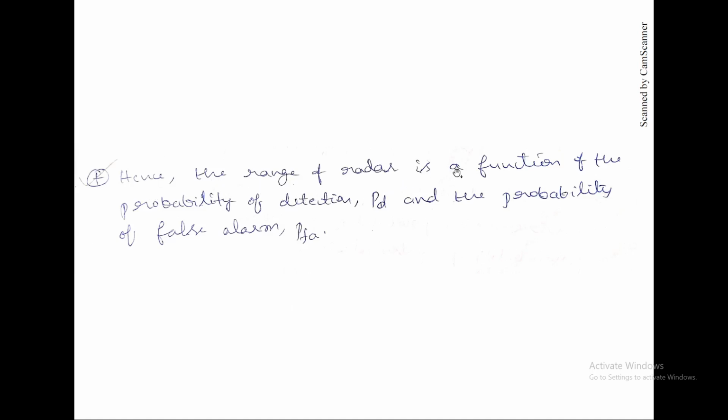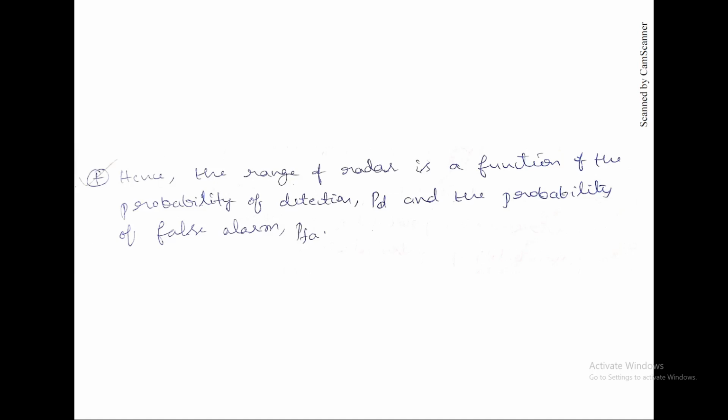Hence the range of the target radar is a function of the probability of detection PD and the probability of false alarm PFA. So these two terms should also be included in the radar equation. The probability of detection is the probability that a target will be detected surely.